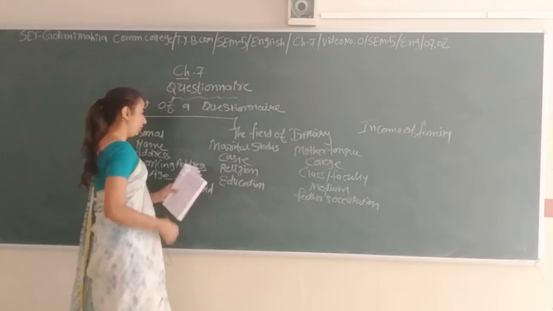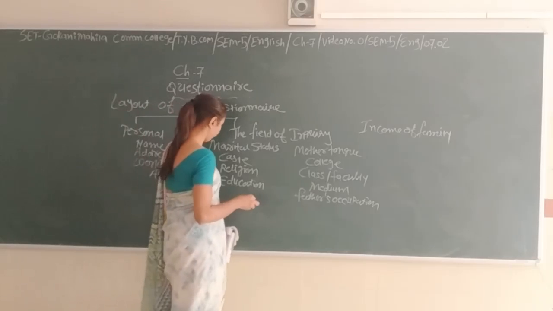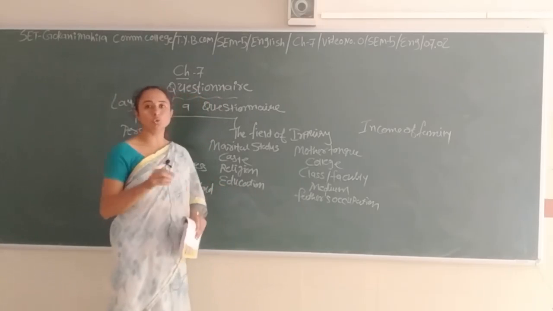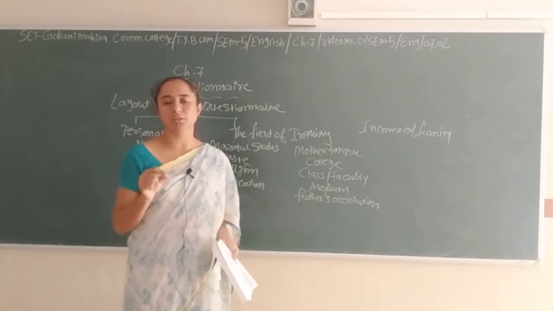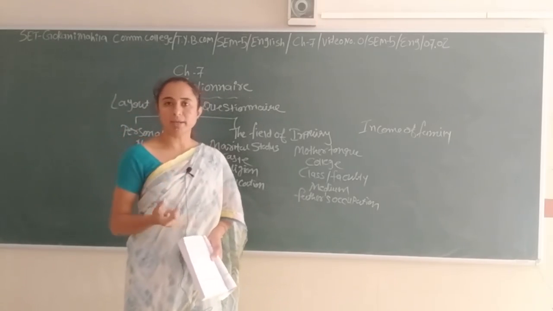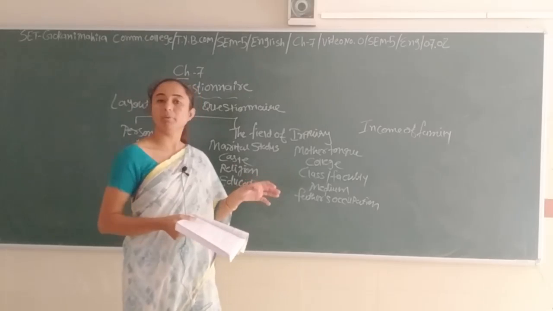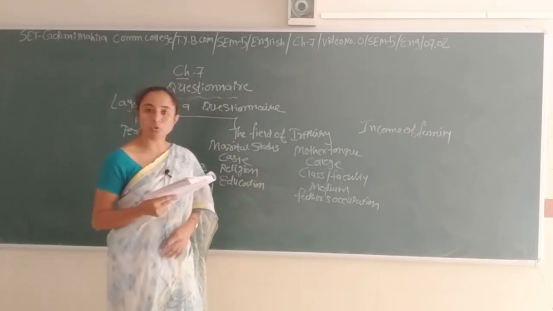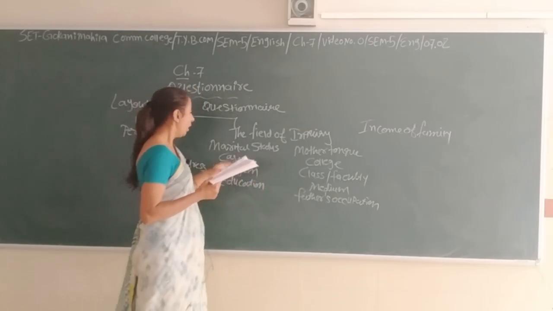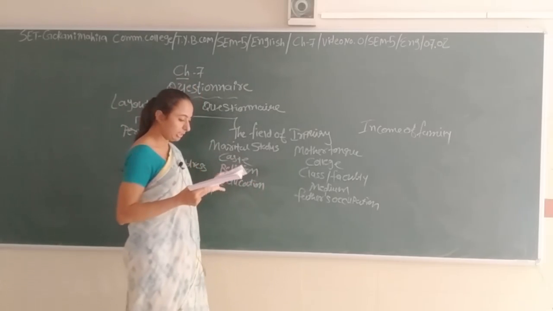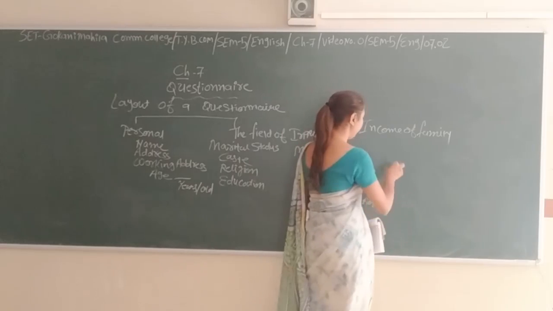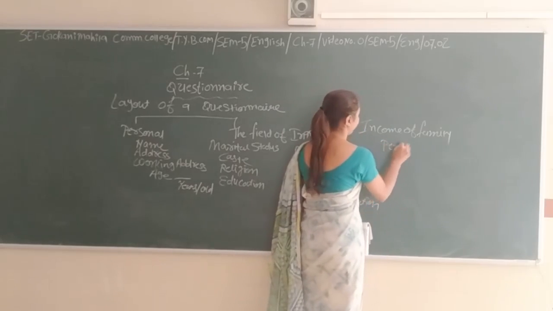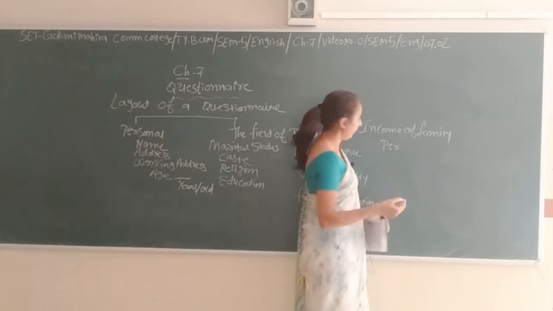Then sex, male or female. And transgender, the new one that is added, which is not written in your book, but you may write that because the column may be added according to the new Supreme Court ruling. Then religion, caste, and income. Income you can write both per month and per year, annually and per month.